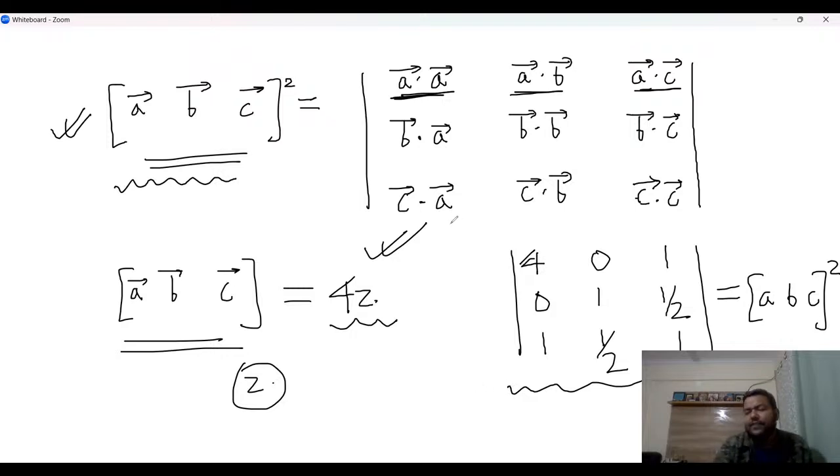So we will do this in our vector series. When I come to the topic of triple products and all, I will do the proof of it. So stay tuned for that. And I hope you have understood this particular solution.